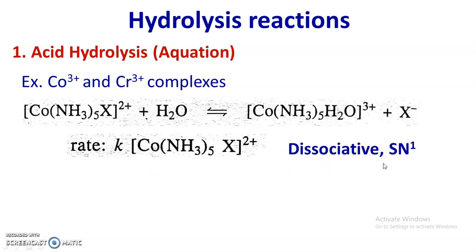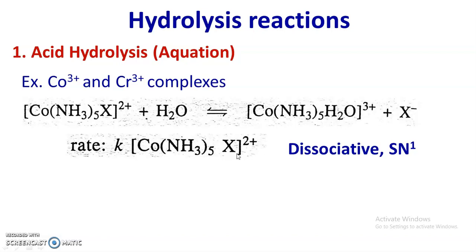So the rate of this reaction depends upon the concentration of this metal complex, that is Co(NH3)5X. Remember, this X is any ligand other than OH minus and H2O. This is the leaving group, and as the water is in excess, the rate is independent of the concentration of water.